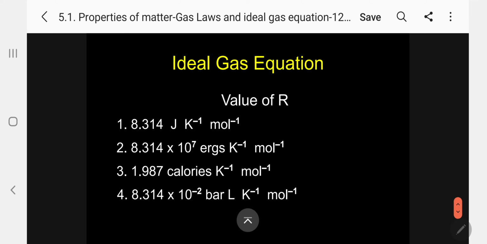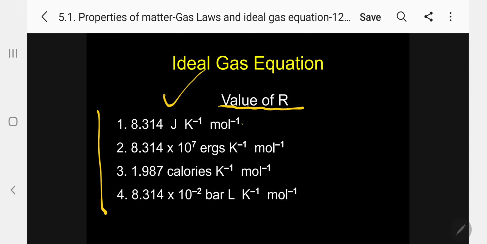So I told you already, I will give the value of R. Please remember, this is not only for chemistry, but also physics will be very important. Because depending upon the nature of equations, you have to substitute suitable value of R. So if I want to introduce in terms of joule, the value is 8.314 joule per Kelvin per mole. If you want to introduce as ergs, 8.314 into 10 to the power of 7 ergs per Kelvin per mole. If you want to introduce as calories, 1.987 calories or approximately 2 calories per Kelvin per mole.